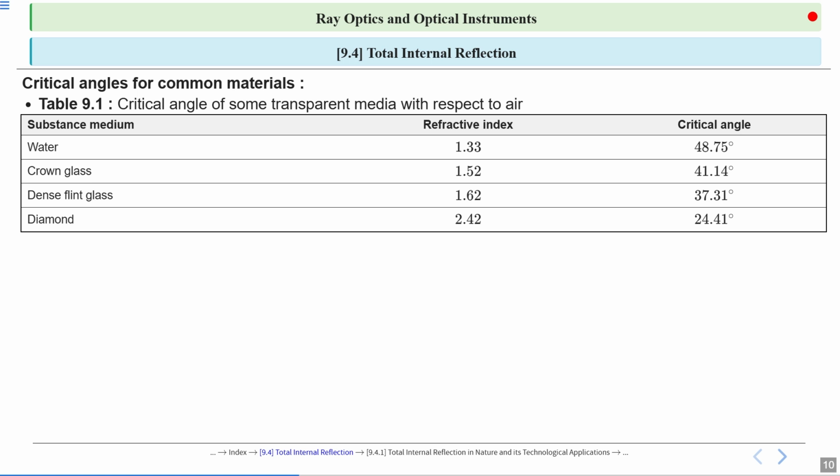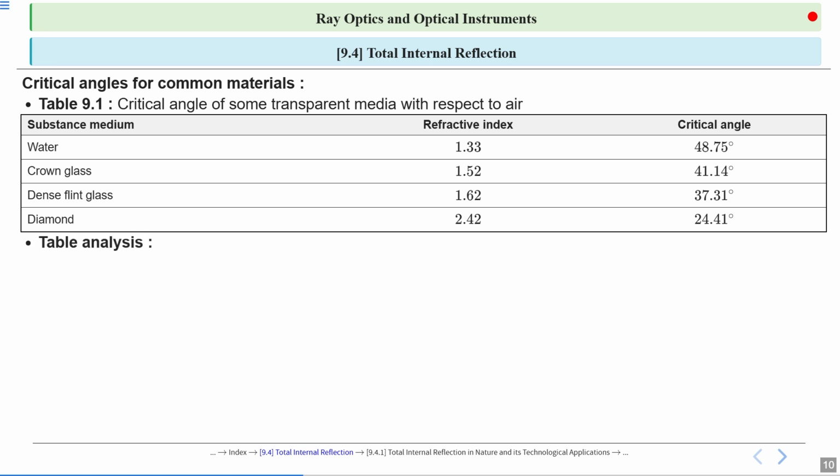Similarly, crown glass has refractive index 1.52 and critical angle 41.14 degrees. Dense flint glass has refractive index 1.62 and critical angle 37.31 degrees. For diamond, refractive index 2.42 and critical angle 24.41 degrees.